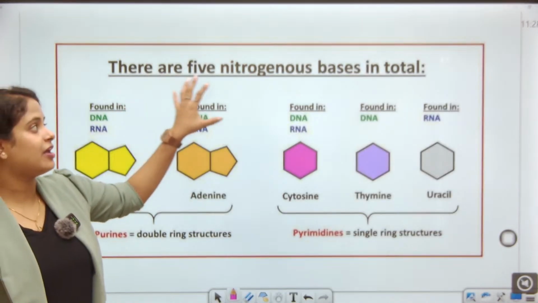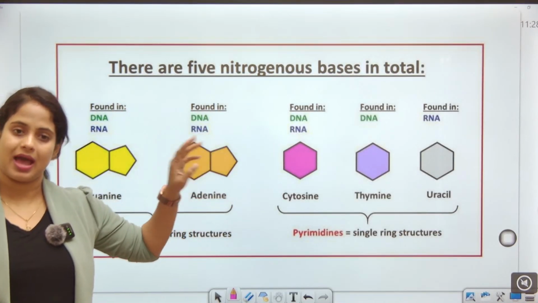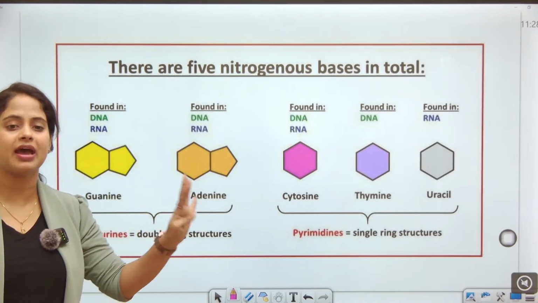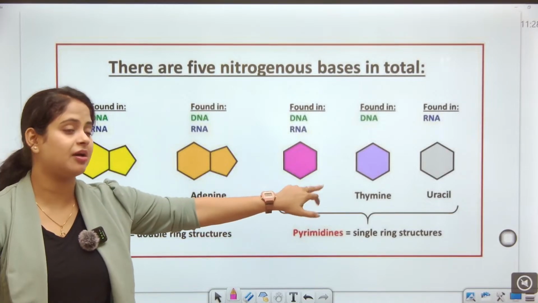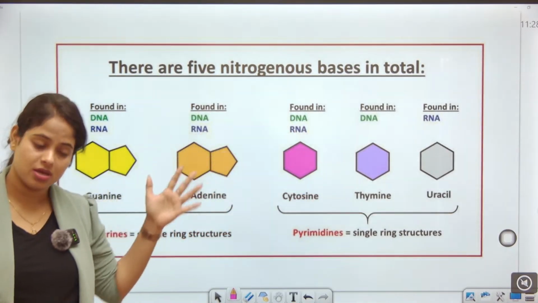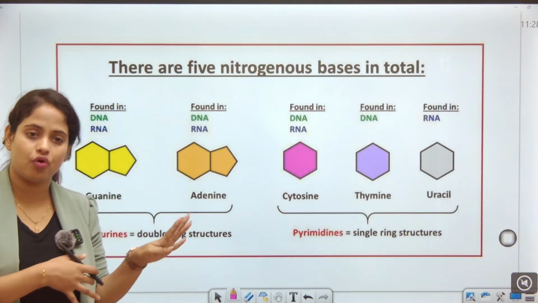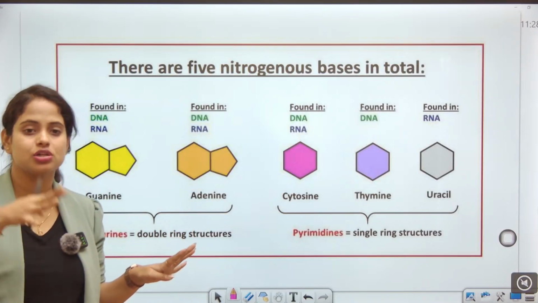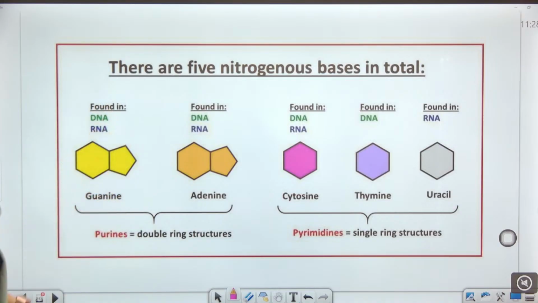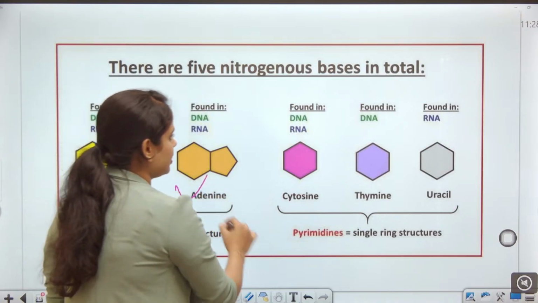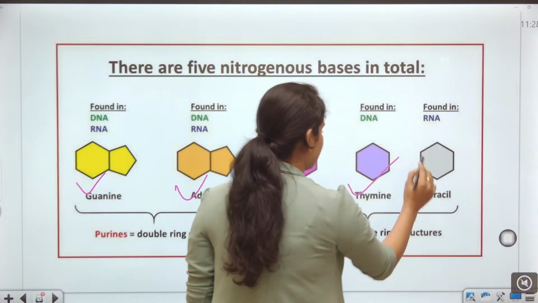so there are 5 nitrogenous bases in total. Actually there are 4, but mixing DNA and RNA we add guanine, adenine, cytosine, thymine and uracil. But in the set of DNA there are 4 and in the set of RNA also there are 4 types of nitrogenous base. In DNA, guys, there are guanine, adenine, cytosine and thymine.